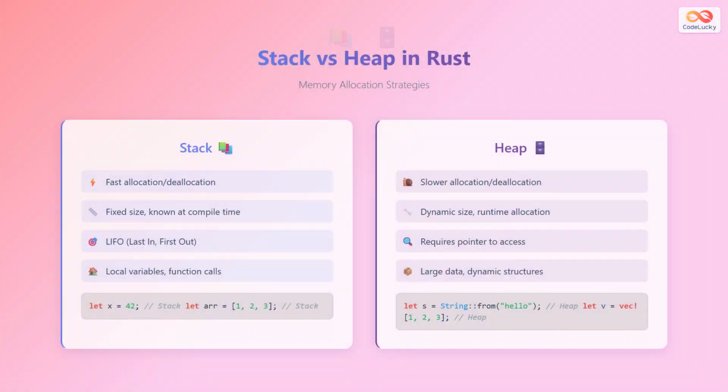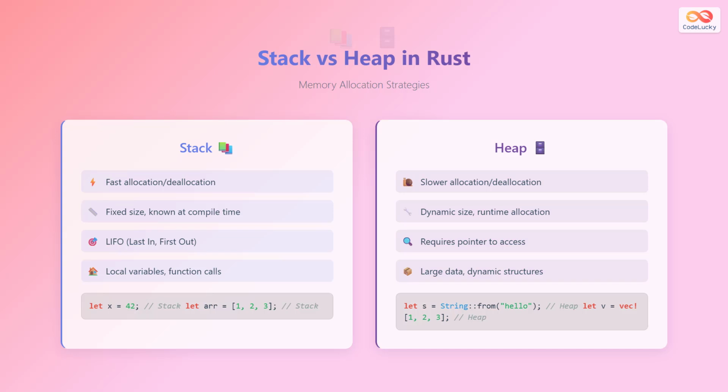Understanding the difference between stack and heap memory is crucial for effective Rust programming. The stack is a region of memory that operates on a last-in, first-out principle, much like a stack of plates. Stack allocation is extremely fast because it simply involves moving a pointer, and all data on the stack must have a known, fixed size at compile time. Local variables and function parameters typically live on the stack.